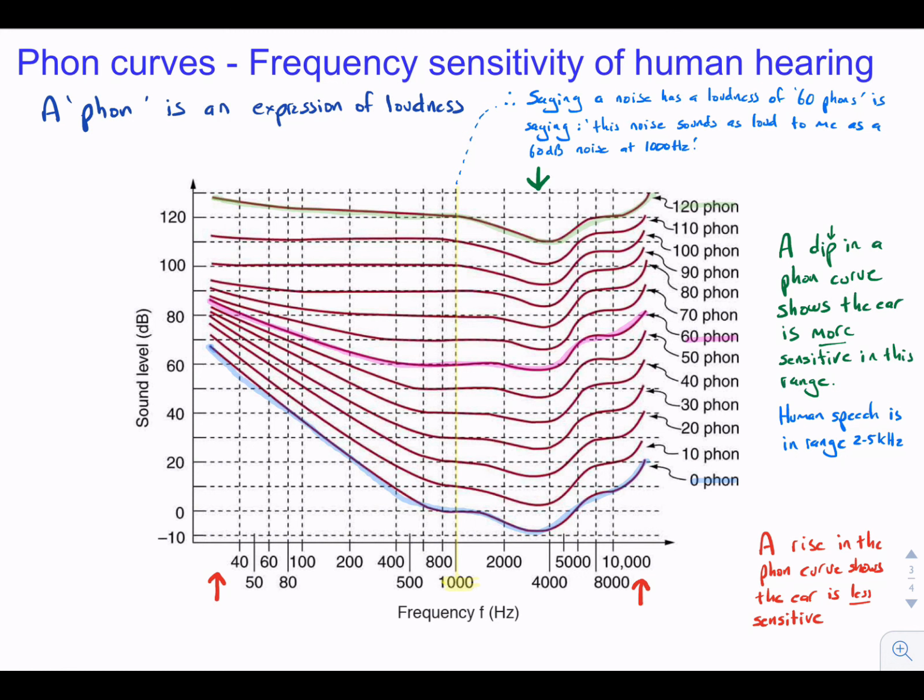The bottom curve here in blue, which is on the threshold of human hearing at 0 phons, i.e. it's very soft, shows a big rise to low frequency sounds, so the ear is less sensitive to these frequencies. The 60 phon curve in the middle, in pink, is relatively flat, but with a few dips or enhancements associated with the ear canal resonance effects, as we will discuss next.